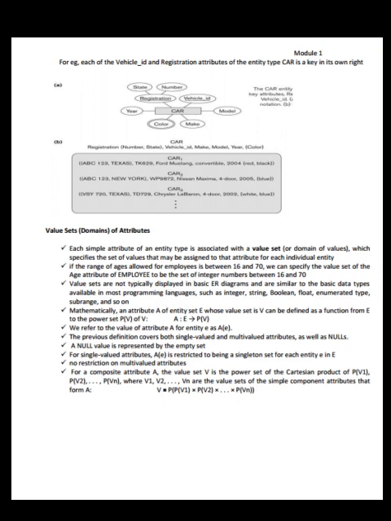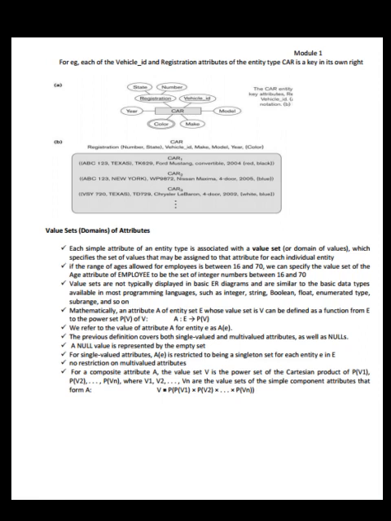We refer to the value of the attribute A for entity e as A of e. The previous definition covers both single valued and multi-valued attributes as well as nulls. A null value is represented by the empty set. For single valued attributes, A of e is restricted to being a singleton set for each entity e in E, small letter e in capital letter E. There are no restrictions on the multi-valued attributes.